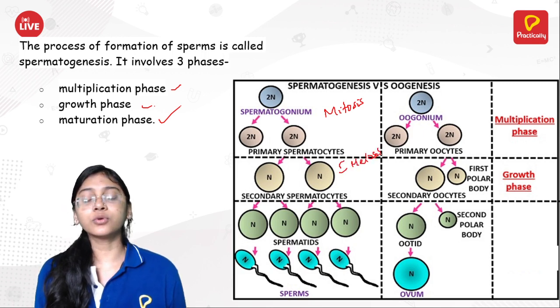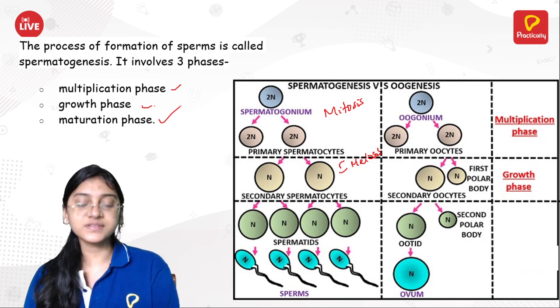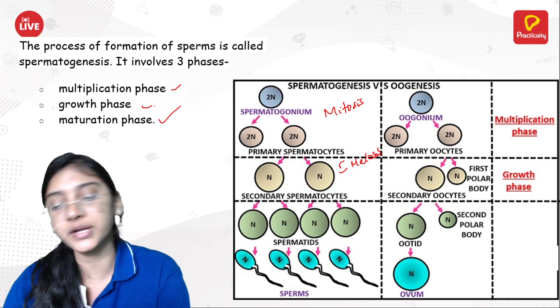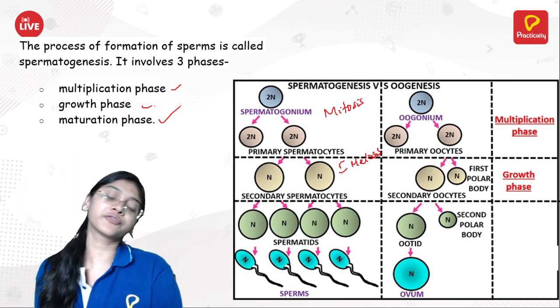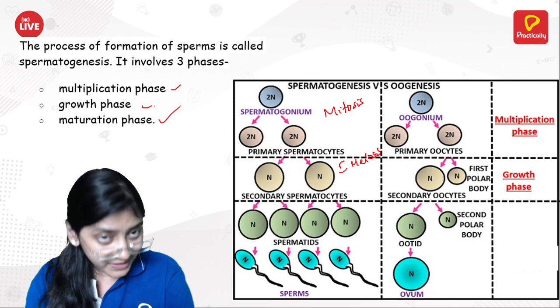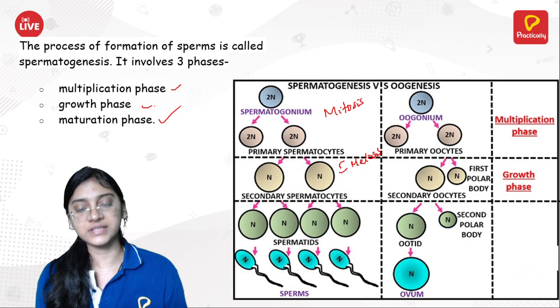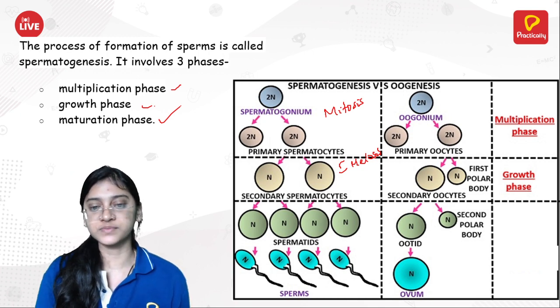I hope you all know meiosis is a reductional division. In the first meiosis you are able to see reductional division with the production of the haploid set of chromosomes, and in the second meiosis you are able to see equational division, once again continuing to produce the haploid sets of chromosomes.